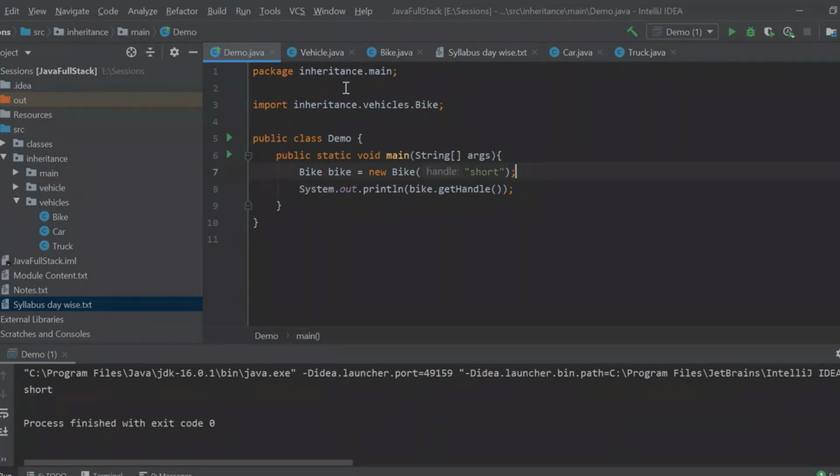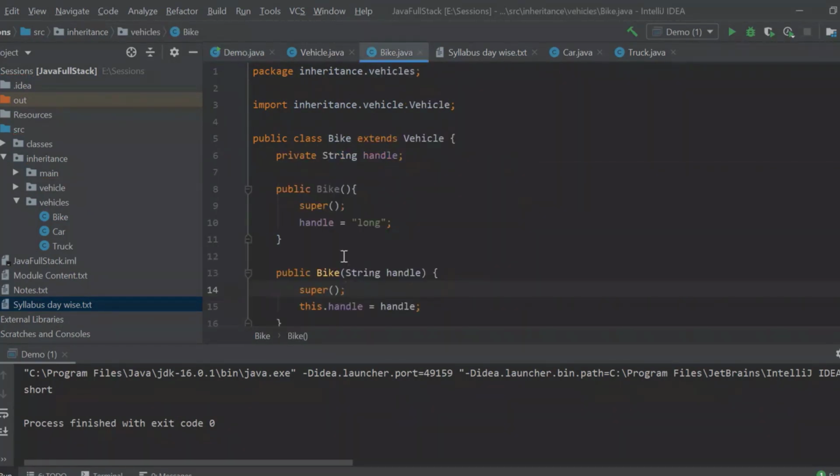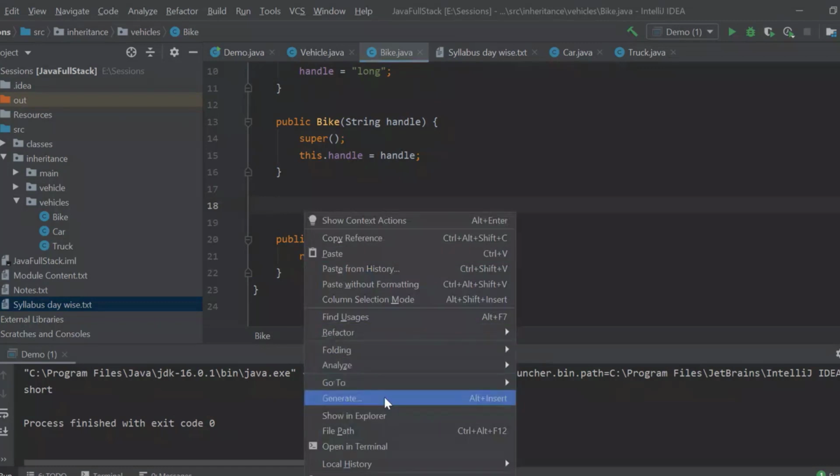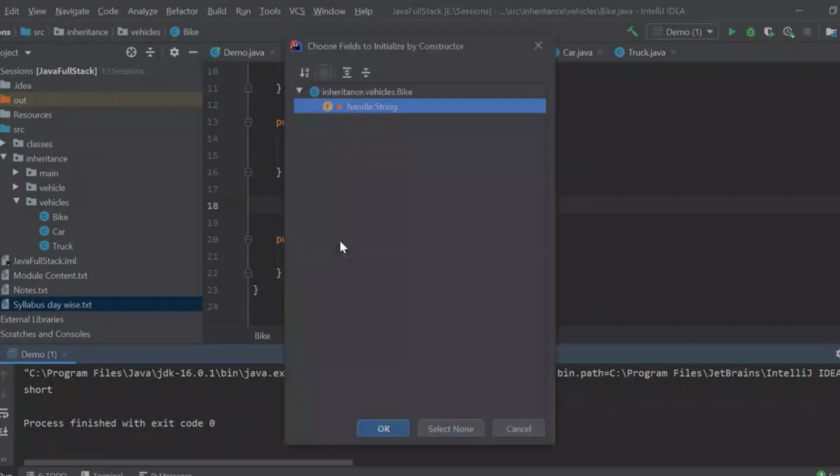Inheriting the immediate parent class. Super is nothing but the constructor of the parent class. If you see over here, since inheritance is already done, when I say generate a constructor, you can see it is directly asking me only one thing, handle string.